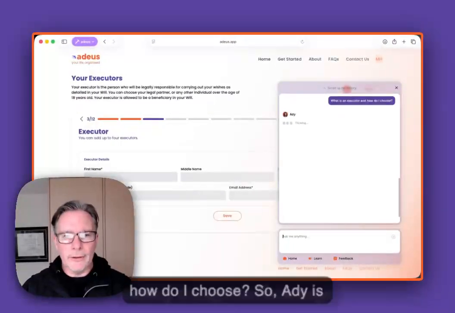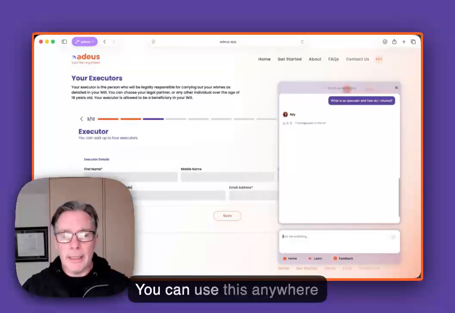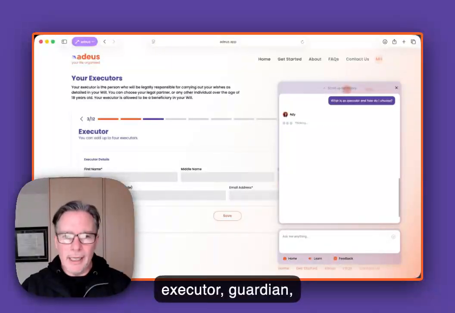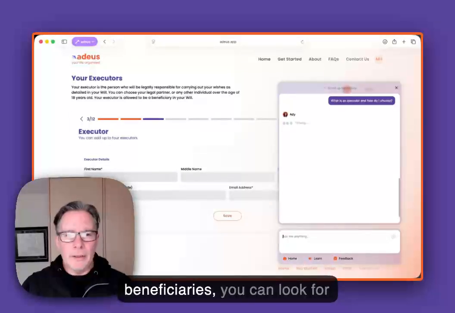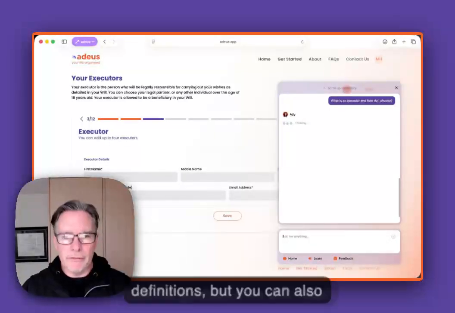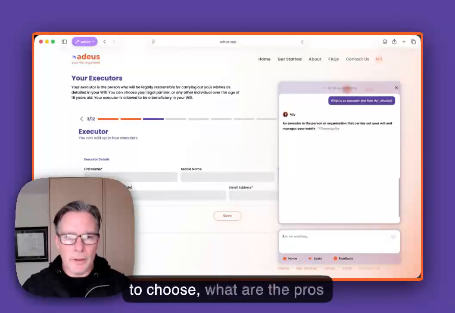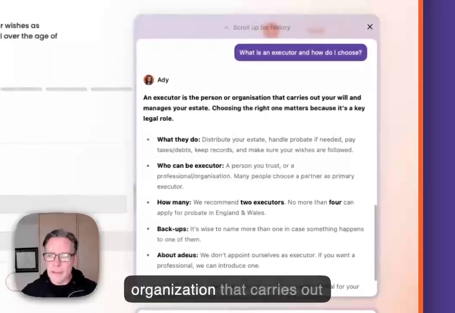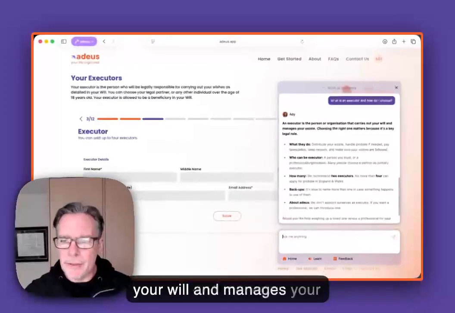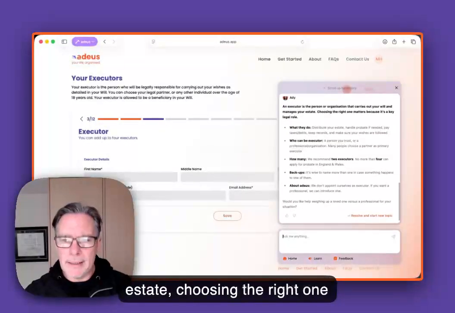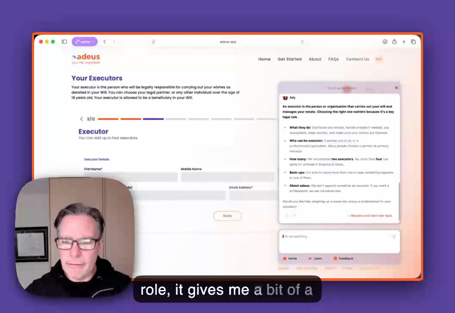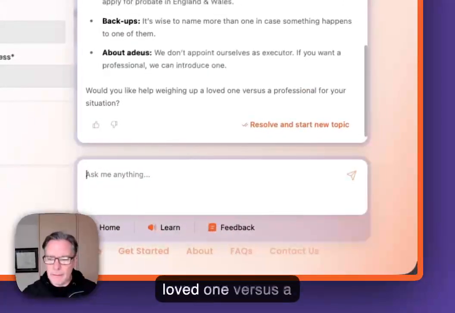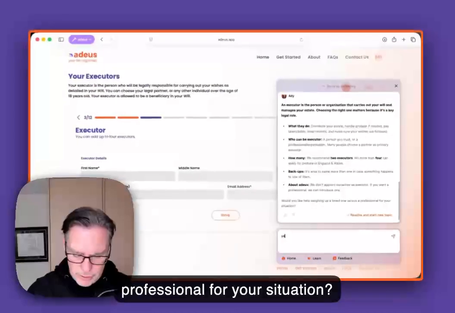So Addie's looking through the knowledge base here. You can use this anywhere in the platform. There may be words that you're not familiar with: executor, guardian, beneficiaries. You can look for definitions, but you can also look for guidance on who best to choose. What are the pros and cons of different options there? So an executor is a person or organization that carries out your will and manages your estate. Choosing the right one matters because it's a key role. Gives a bit of a definition there. And now she's asking, would you like help weighing up a loved one versus a professional for your situation?